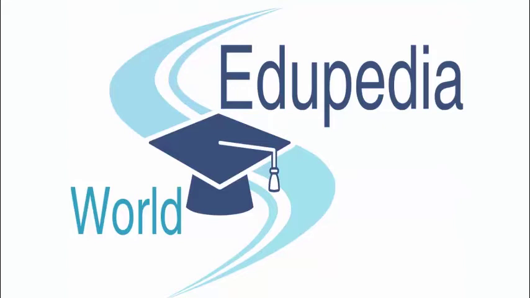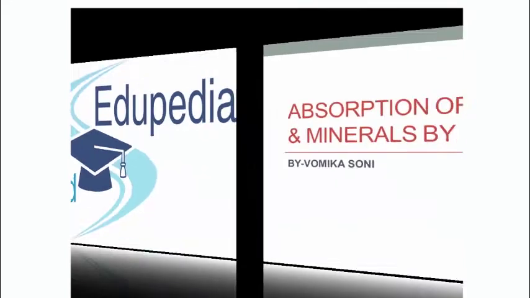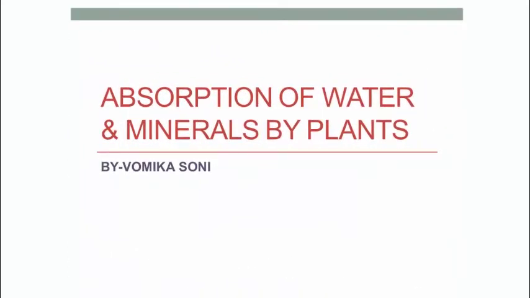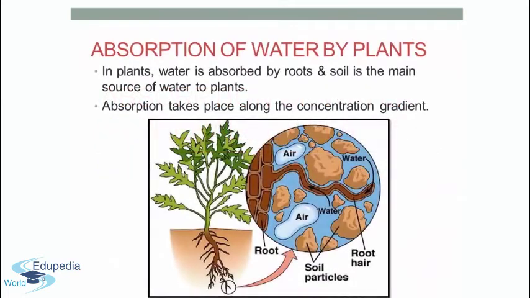This is your video lecturer Vamika Soni, and today I will describe absorption of water and minerals by plants. Also, there are some forces which are responsible for ascent of sap that will be discussed, and some experiments related to the topic will also be demonstrated for better understanding. In plants, water is absorbed by roots and soil is the main source of water to plants.